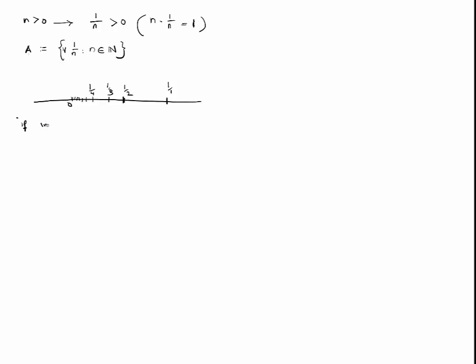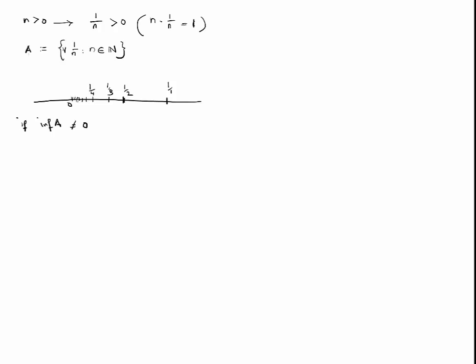Now the theorem is that the infimum of this set A is 0, and we're going to use proof by contradiction. So for the purpose of contradiction, let's assume that the assertion that the infimum of A equals 0 is false, that is, the infimum of A is not equal to 0.